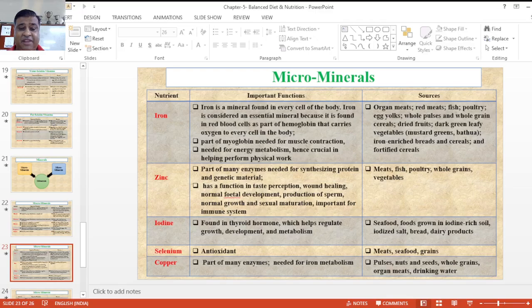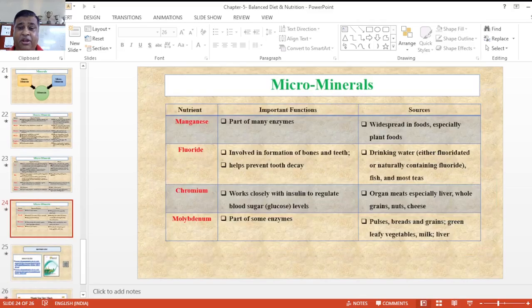Iodine basically found in thyroid hormones, which help to regulate growth and development and also the metabolism of our body. Next is seafoods, foods grown in iodine rich soils, iodized salt, bread and dairy products. नेक्स्ट इज सेलेनियम, एंटीऑक्सीडेंट्स होते हैं, बेसिकली फाउंड इन मीट, सी फूड्स एंड ग्रेन्स. आफ्टर दैट कॉपर, part of many enzymes needed for iron metabolism, basically present in pulses, nuts and seeds, whole grains and organ meats and drinking water में हमें required हैं.